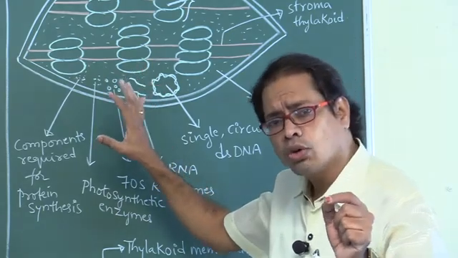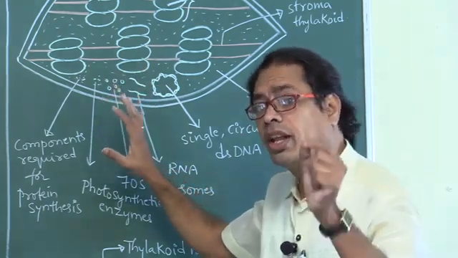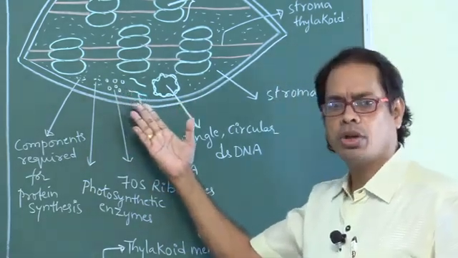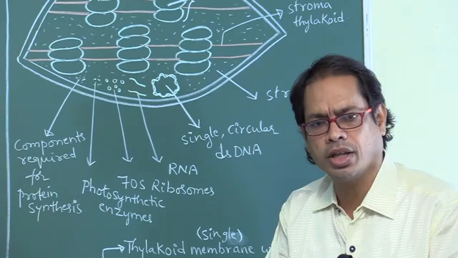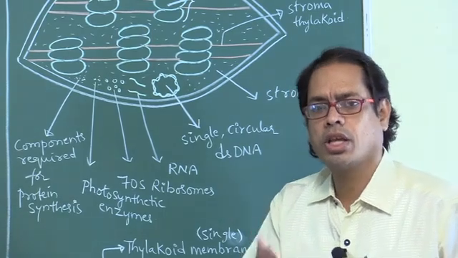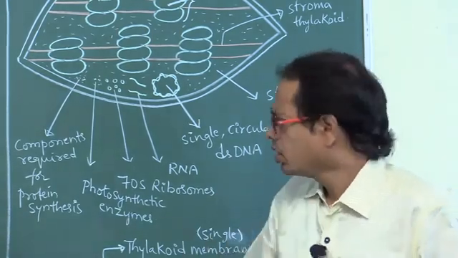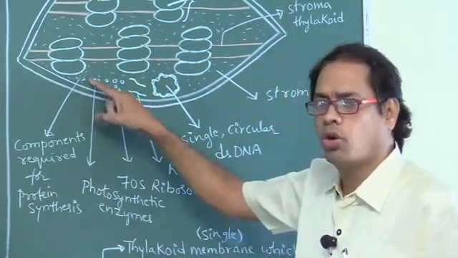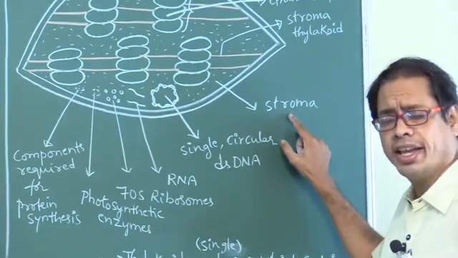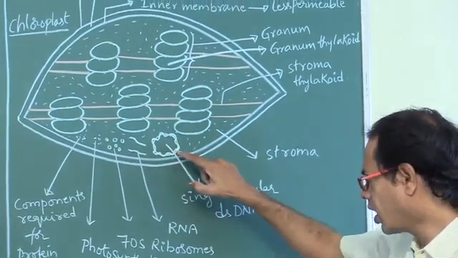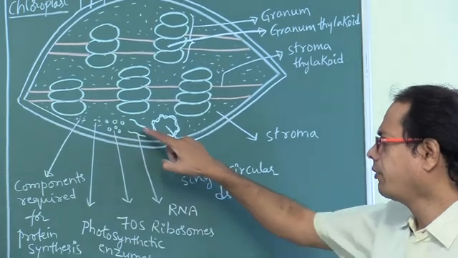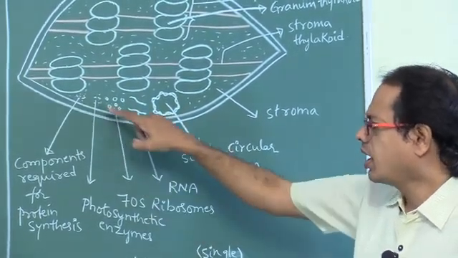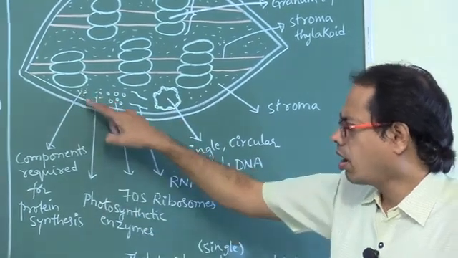Is chloroplast associated with protein synthesis? Yes. Why? Because it contains ribosomes. When ribosomes are present, they are useful for protein synthesis. So components required for protein synthesis are also present in stroma. The stroma contains single, circular, double stranded DNA, few RNA molecules, 70S ribosomes, photosynthetic enzymes and components required for protein synthesis.